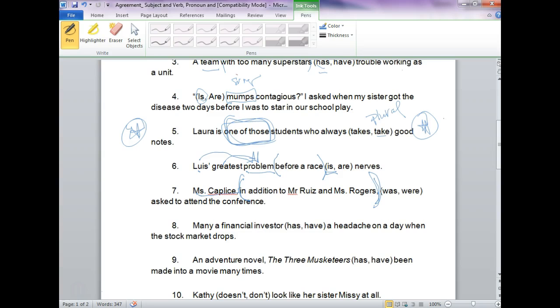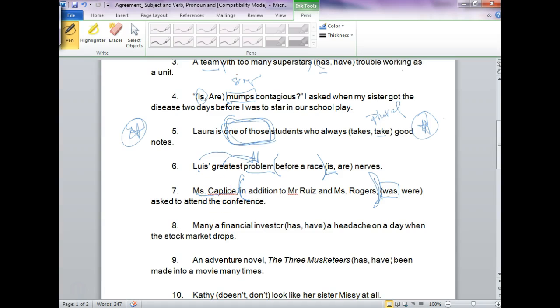But the way it's written, in addition to these people, this doesn't count, and we are just going to agree with the first one. So we're going to choose was. And the reason is because this is all in a prepositional phrase. So you're only agreeing with the one.